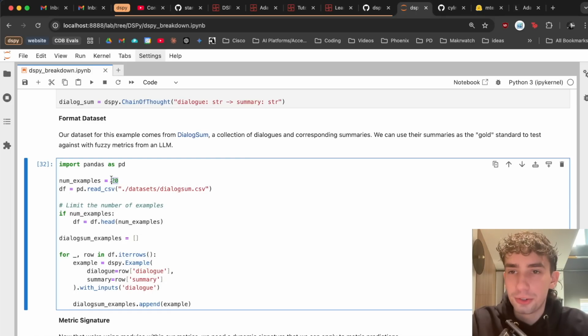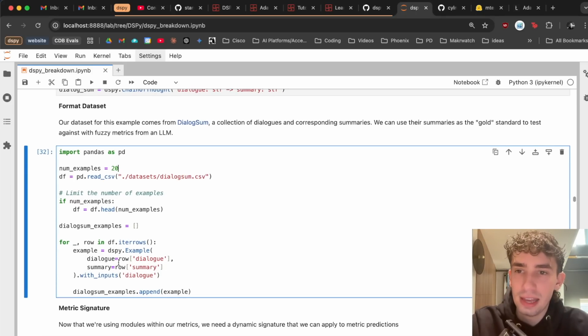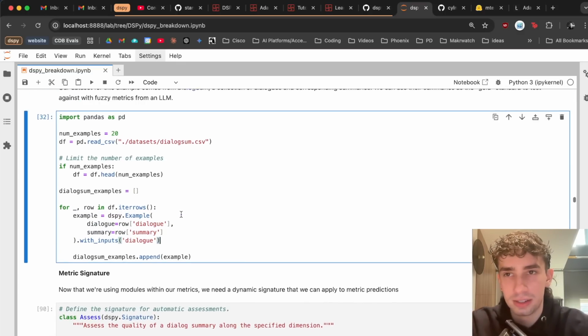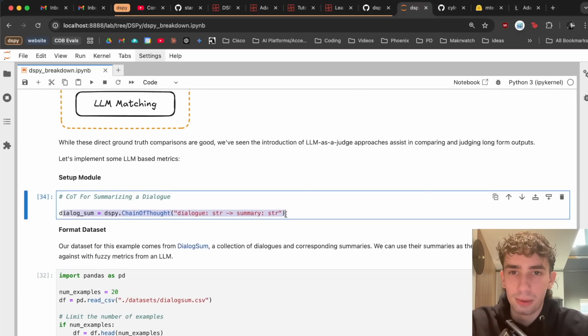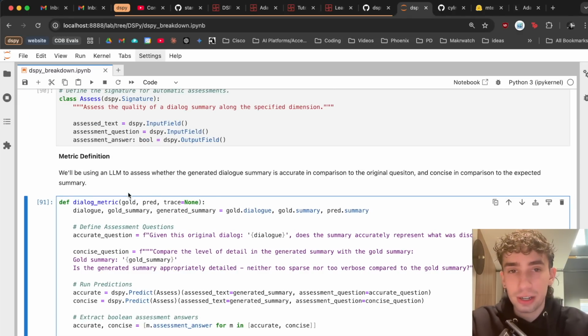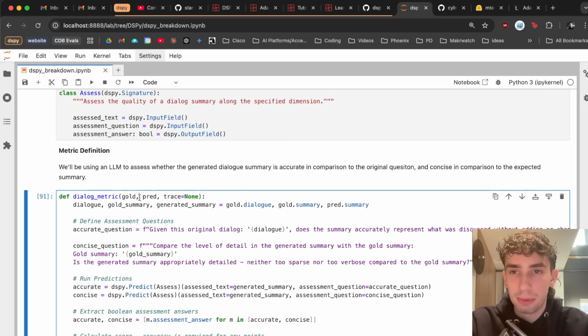We'll take the first 20 real quick out of that, create them into examples, and that will be our list that we're going to run through our module and our metric to see our performance. And then our metric here is actually going to be a lot more complex. We're going to take in our gold example, which is going to be our ground truth from the data set, as well as our prediction. And we'll have then our dialogue, our expected summary, and then our generated summary.